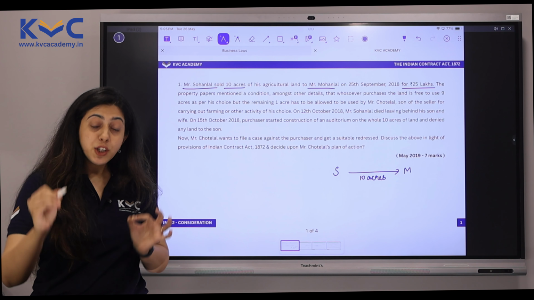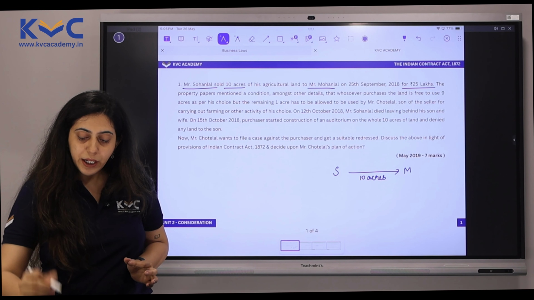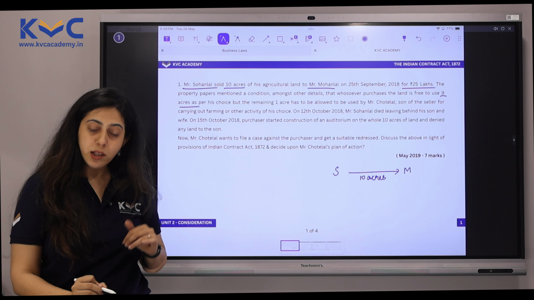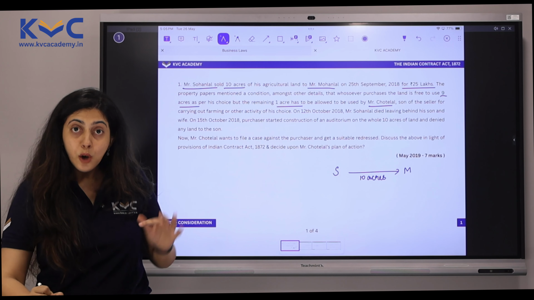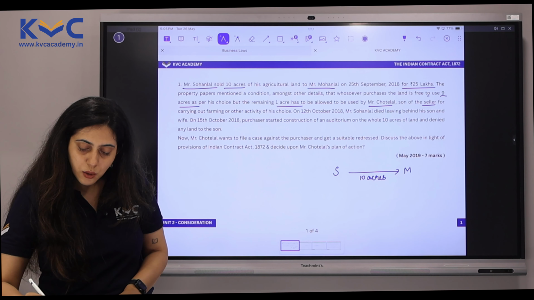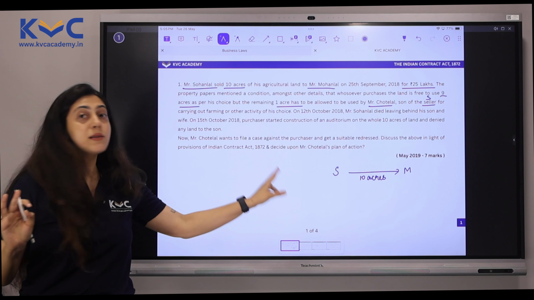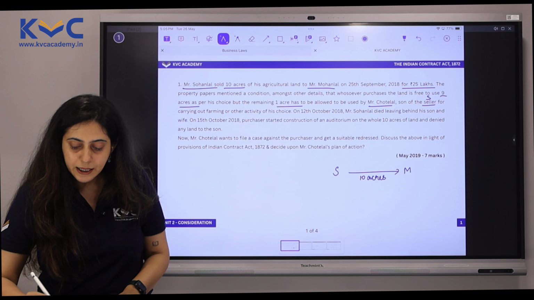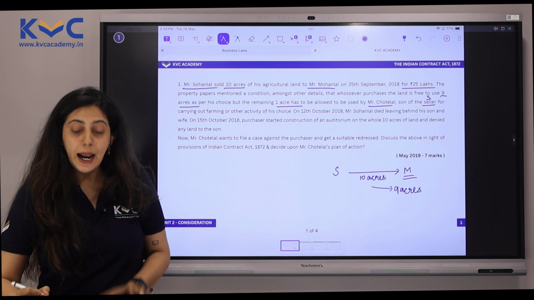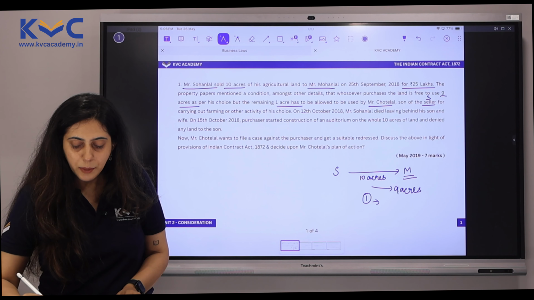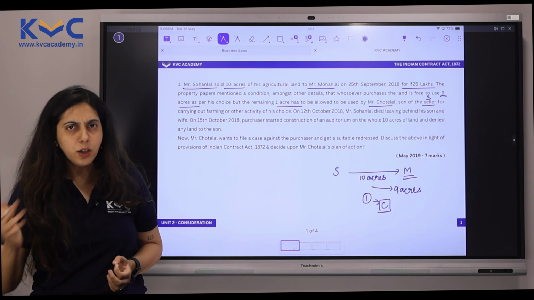The property papers mentioned the condition, amongst other details, that whosoever purchases the land is free to use 9 acres as per his choice, but the remaining 1 acre has to be allowed to be used by Mr. Chotelal, who is the son of the seller, Sohan Lal, for carrying out farming or other activity of his choice. So when Sohan Lal sold these 10 acres, he put a condition that 9 acres can be used by Mohan Lal, and the remaining 1 acre can be used by his son Chotelal for carrying out farming activity or any other activity of his choice.